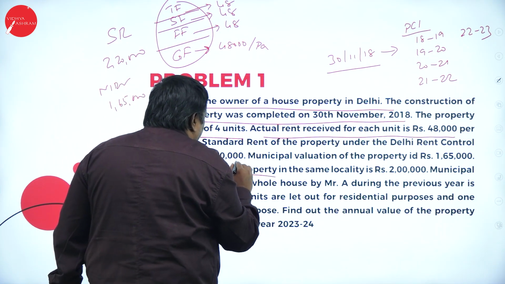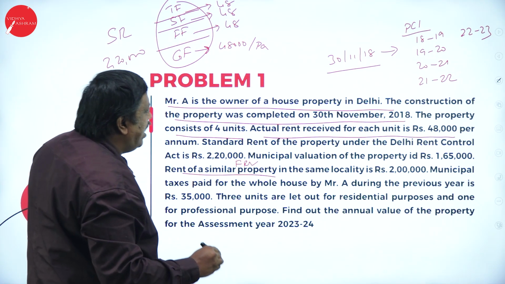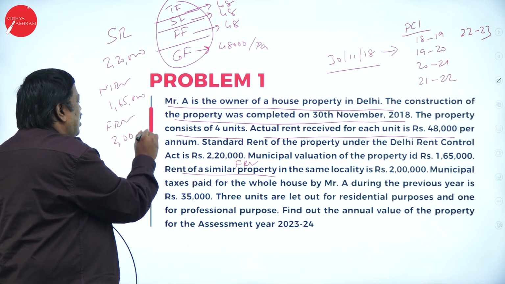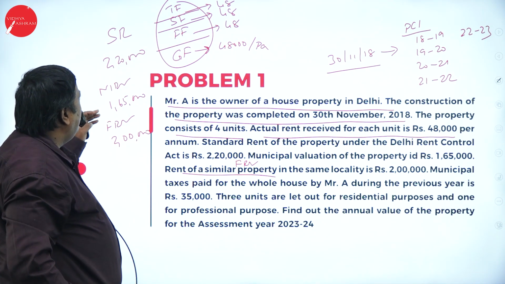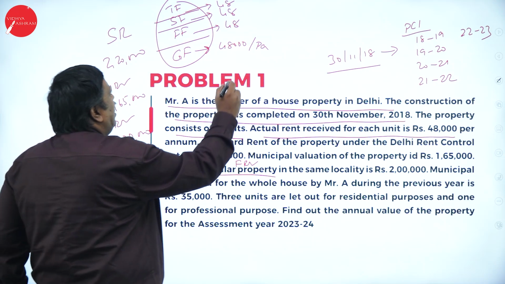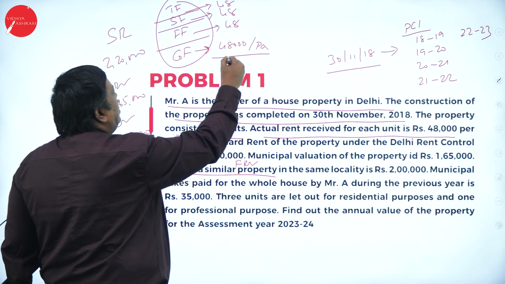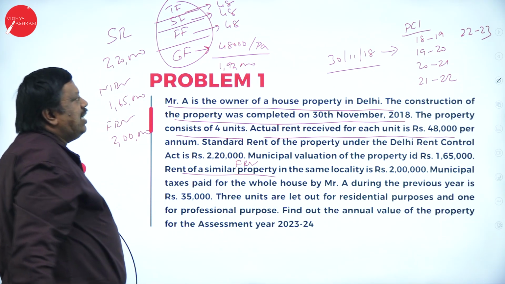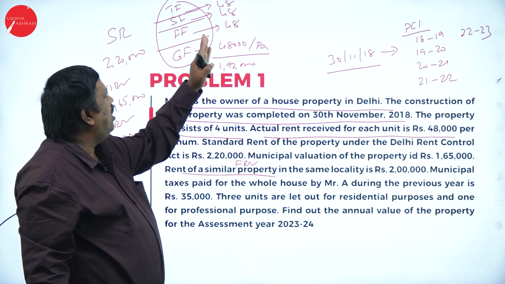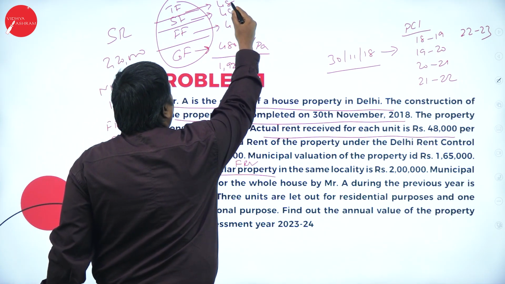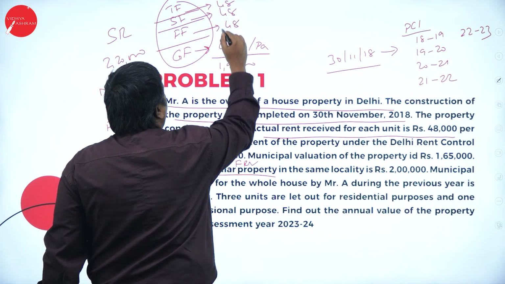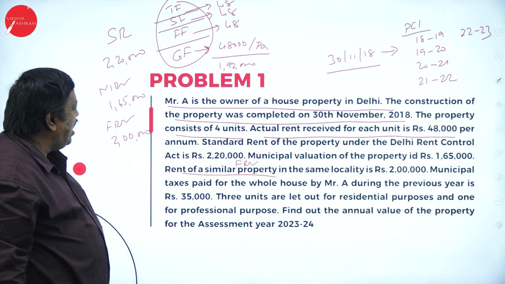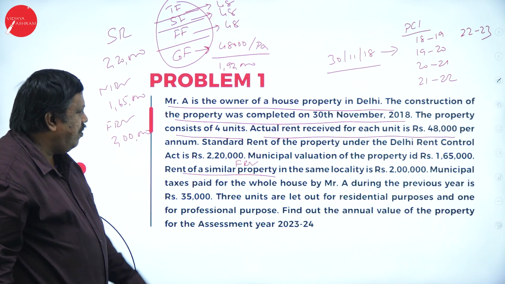This is nothing but your fair rental value. Fair rental value is 2 lakhs. Municipal rental value is 1,65,000. Standard rent is 2,20,000. And actual rent what we have received is 1,92,000. Adding it all up, 8 plus 8, 16, 24, 32, carry 3, then 4 units of 48,000 gives 1,92,000. So 1,92,000 is the actual rent I have received during the previous year.